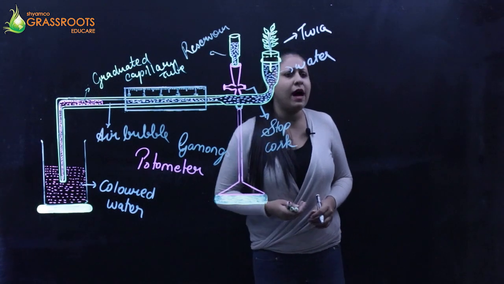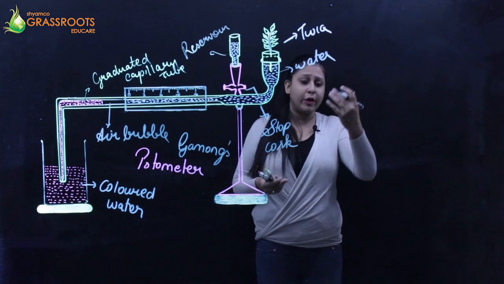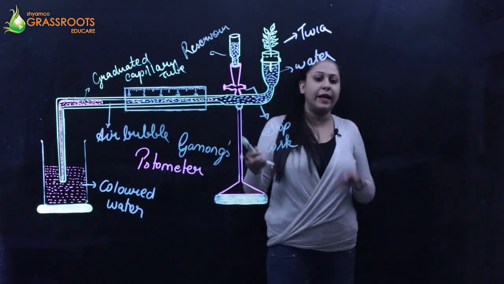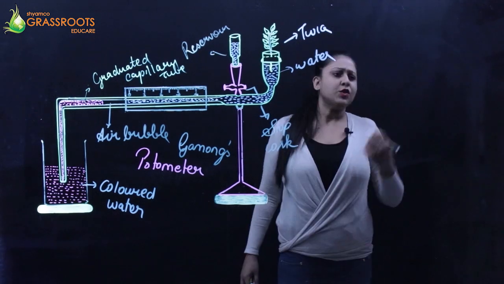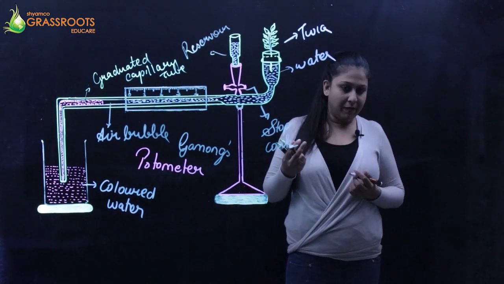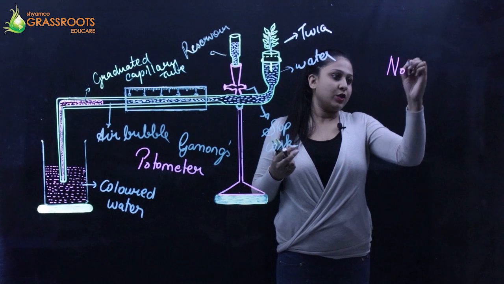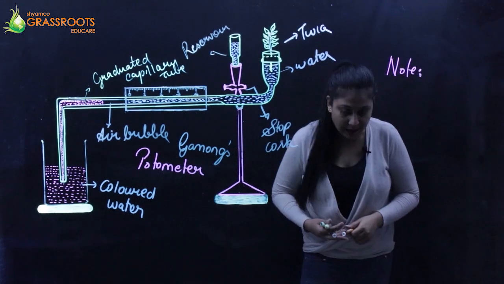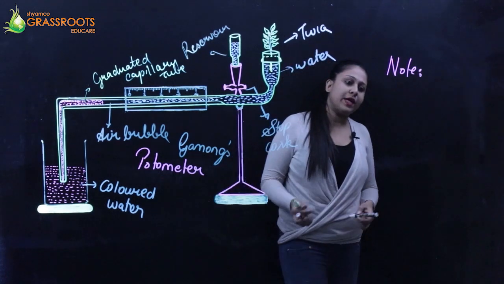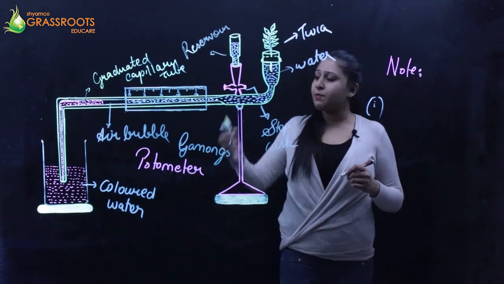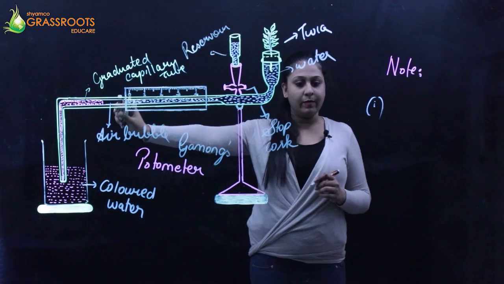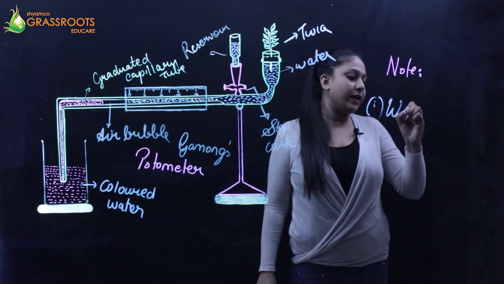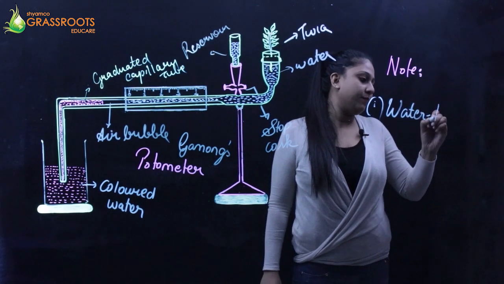Okay, so there are some precautions which you need to take while setting up this entire experiment or this entire potometer setup. So note, there are some things which you need to keep in mind. The first thing you should keep in mind is this entire setup should be watertight. There's only one air bubble, nothing else. There has to be no other air bubbles present anywhere. So it has to be an ultimately watertight setup.